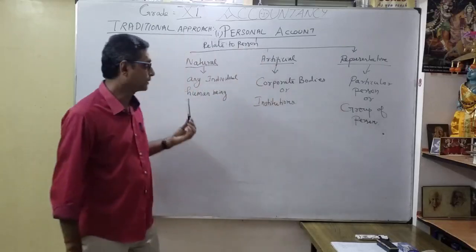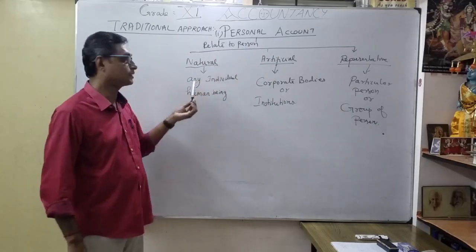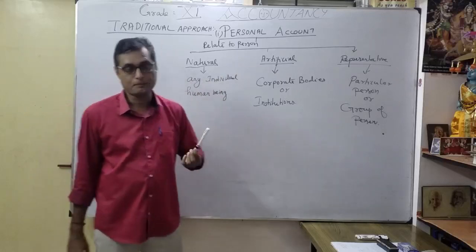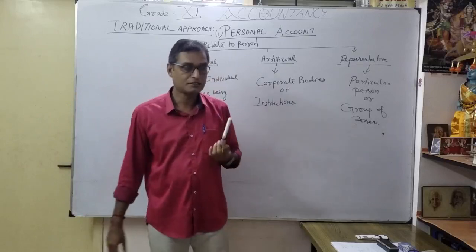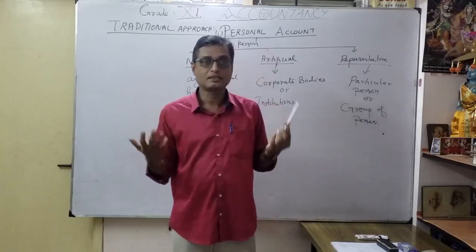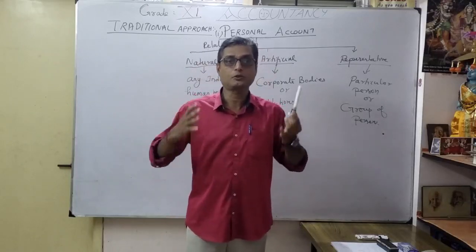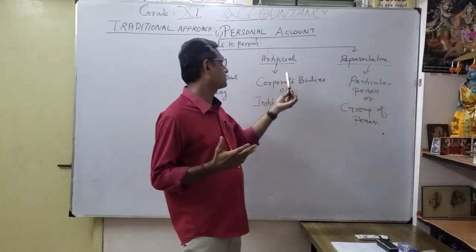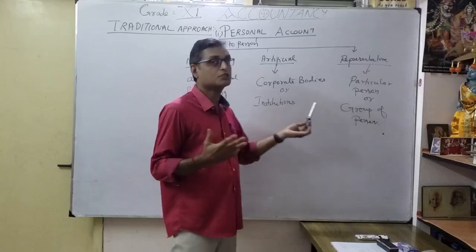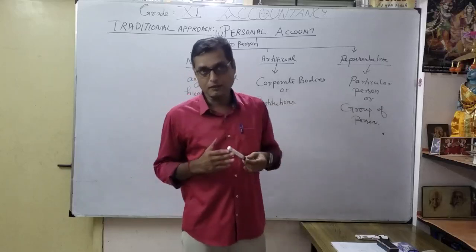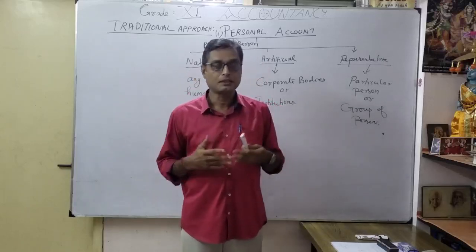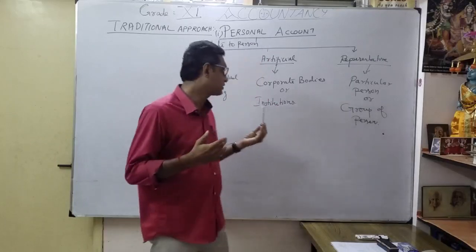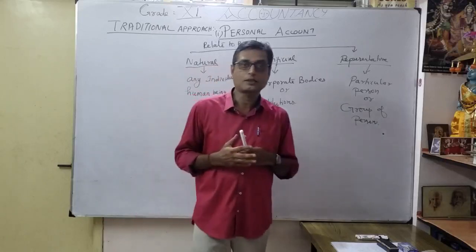Once again, let me repeat. What is a natural personal account? Any individual human being, any name, correct? Ramesh, Rajesh, Sunita, Geeta, like that. All human beings' names. An artificial personal account is a corporate body or institution, even different company names such as Infosys or Reliance, and institution names like a college name or school name, correct?